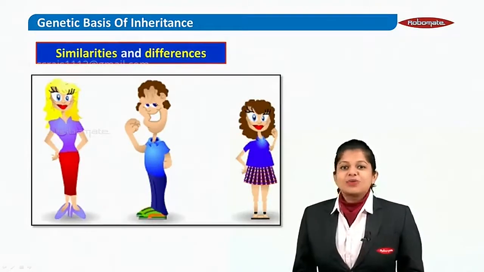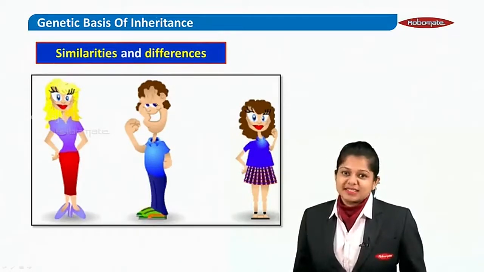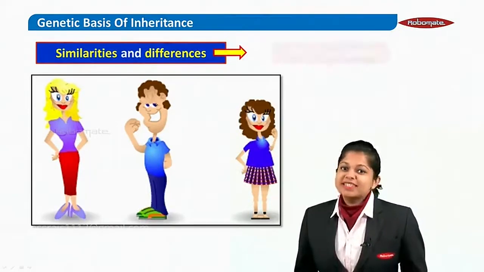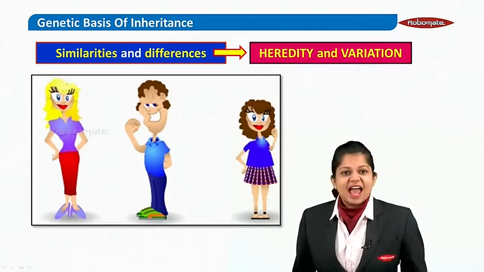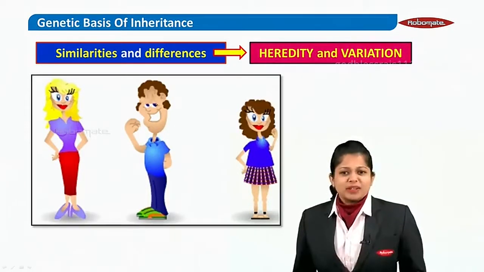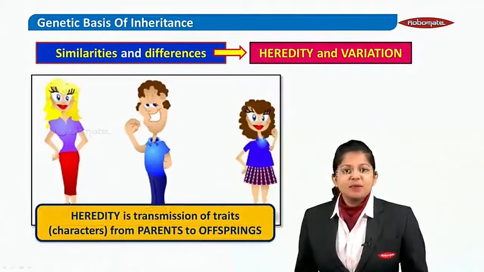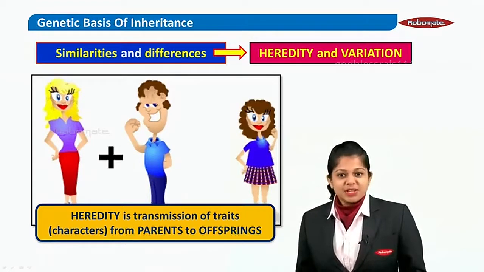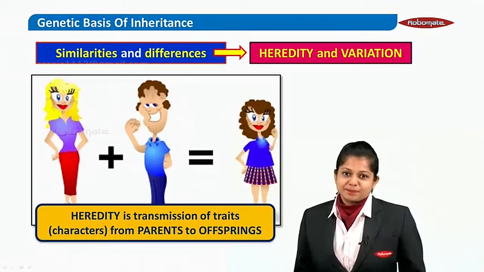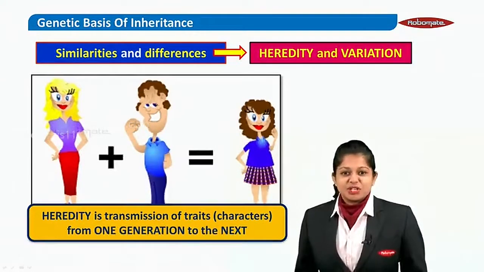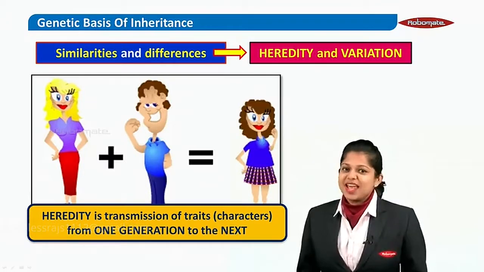As we are talking about similarities and differences, these terms can very well be explained with the concepts of heredity and variation. So what is this heredity? Heredity is nothing but transmission of traits or characters from their parents to the offsprings. Heredity is also transmission of traits or characters from one generation to the next.